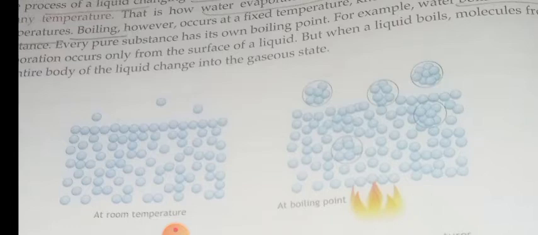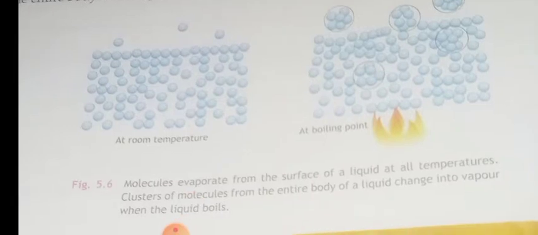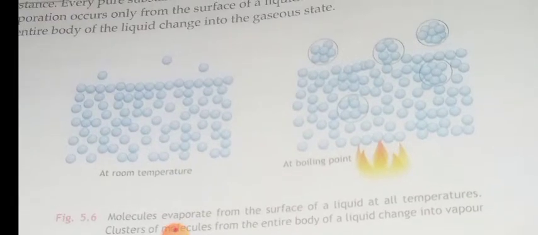Okay children, this is about the change of state. At room temperature the molecules are quite calm, and when heated they get excited and vibrate. The main difference between evaporation and boiling is that evaporation occurs at all temperatures, whereas boiling occurs at a particular temperature.